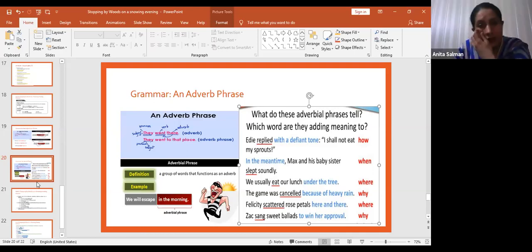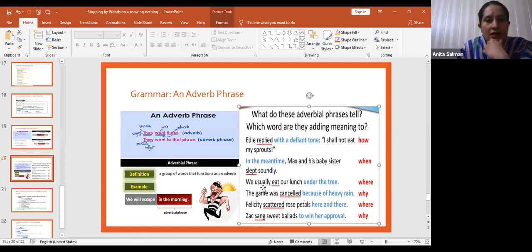In the meantime, Max and his baby sister slept soundly. That's clear? Okay, when did Max and his baby sister sleep soundly? It is giving information about sleeping. So in the meantime is an adverb phrase.